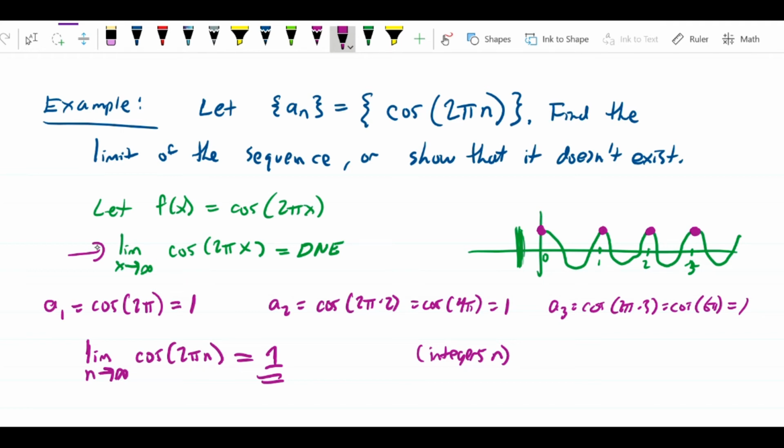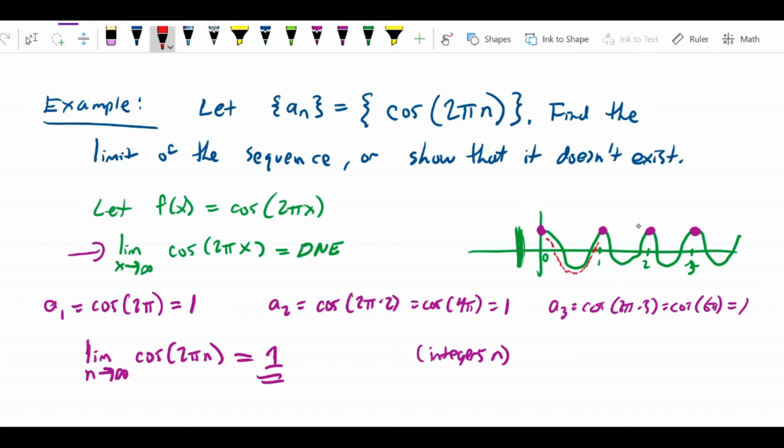This is the difference between considering sequences and considering functions over domains of the real numbers or intervals of real numbers. When you skip all these values in the middle, you don't have the oscillation problem. Now, that doesn't work for every situation. There are certainly some situations where neither of these limits would exist. The point is, you can't conclude just because the real valued function oscillates that the sequence also oscillates.